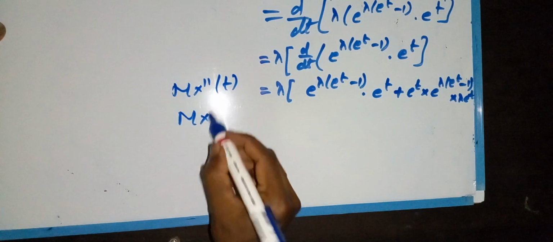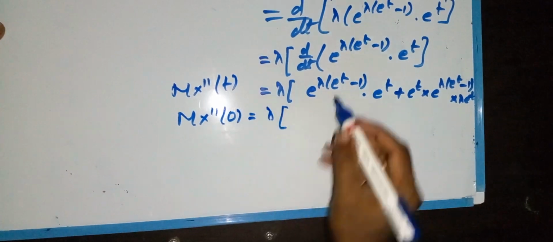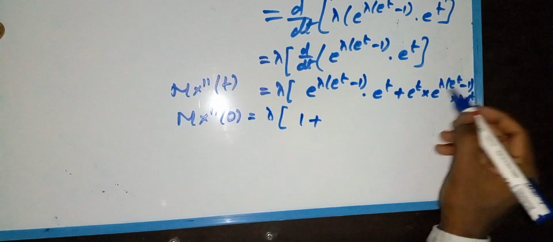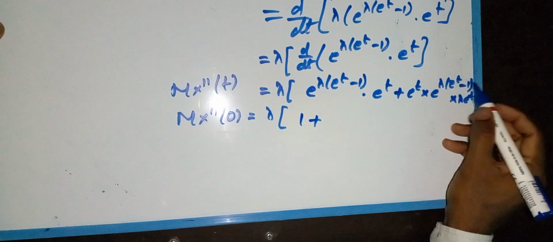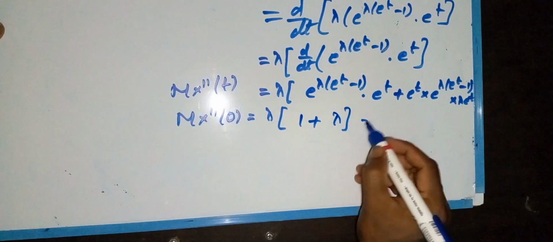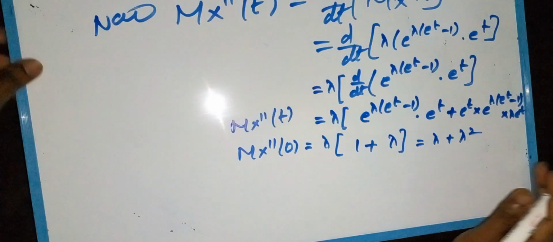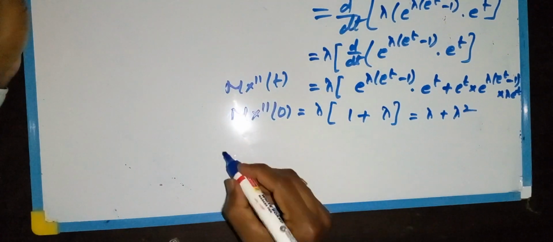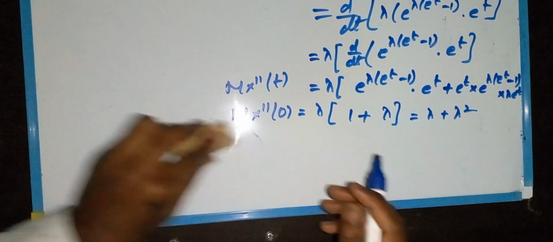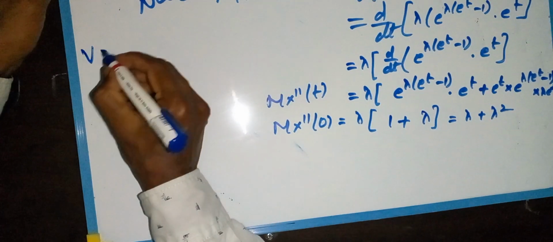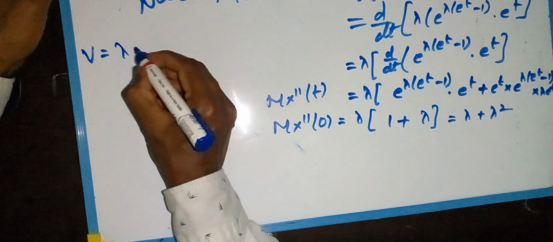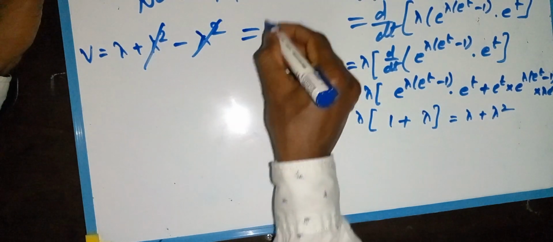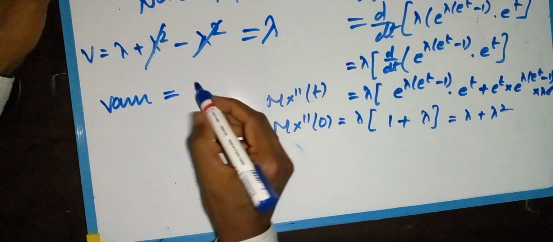What is M_X double dash of 0? That is lambda into [e power 0, which is 1, into (1 minus 1) into e power 0, which is 1, plus all of these terms: e power 0 is 1, (e power 0 minus 1) is 0, e power 0 is 1]. So lambda plus lambda square. Now variance is equal to M_X double dash of 0 minus (M_X dash of 0) square, which is lambda plus lambda square minus lambda square. This cancels, so variance is equal to lambda.